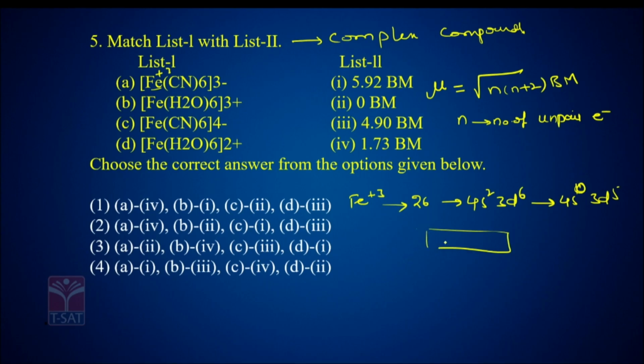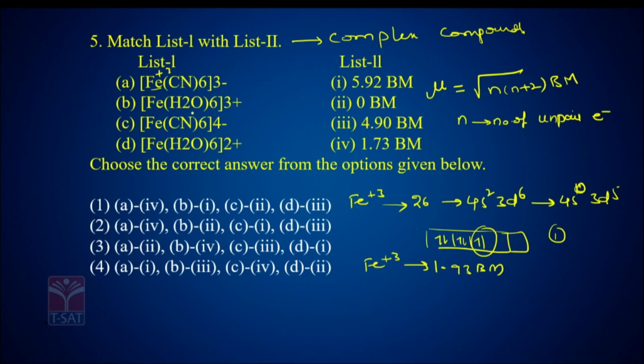Strong field ligands means electrons will get paired up. So 1, 2, 3, 4, 5. So unpaired electrons you got is 1. For 1 unpaired electron, if you put 1 into 1 plus 2 under root, you will get 1.93 Bohr magneton. So here it is Fe plus 3.